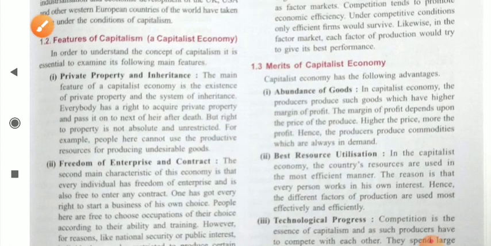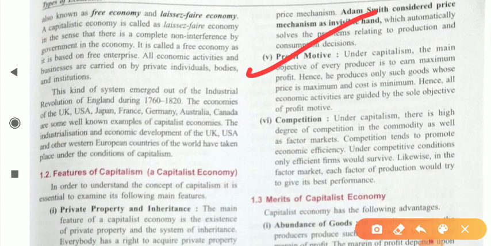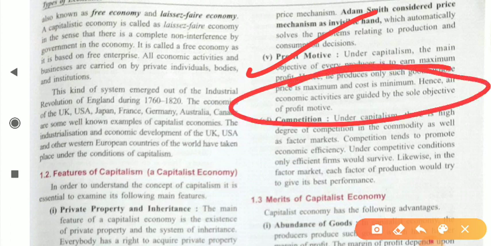Students, our next point is profit motive. As we are all familiar, the motive of the capitalist economy is always profit. They always try to maximize their profit. Under capitalism, the main objective of every producer is to earn maximum profit. Hence the producer only produces such goods whose price is maximum and cost is minimum. All economic activities are guided by the sole objective of profit motive, so the objective of economic activity is only profit maximization.